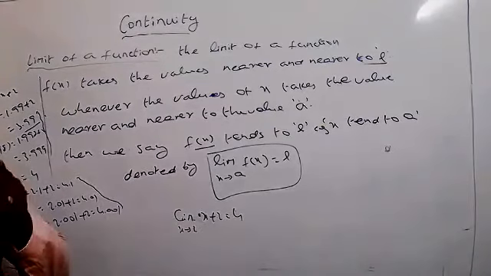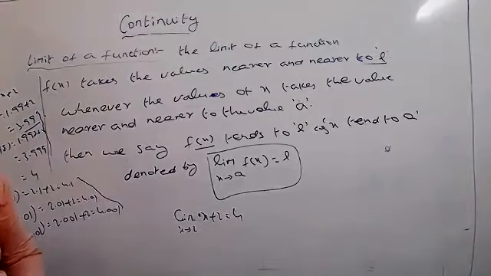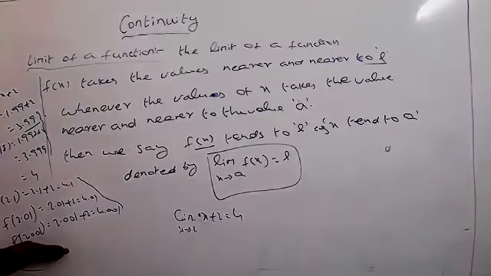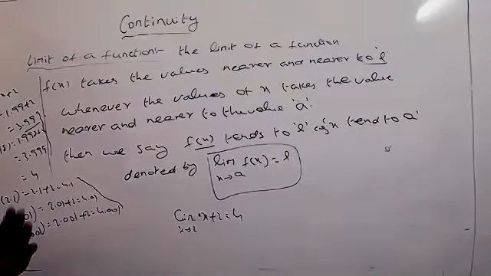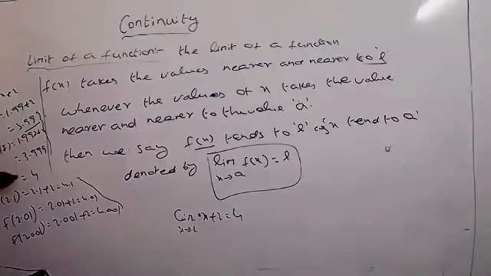Okay. Then when you say that the limit exists, compulsorily the left hand limit and the right hand limit must be equal. Suppose these two are not equal, then it is not a limit. The limit does not exist. Understood now? Suppose LHL equals RHL, the limit will exist. Then how do I identify it? Like this you can identify.